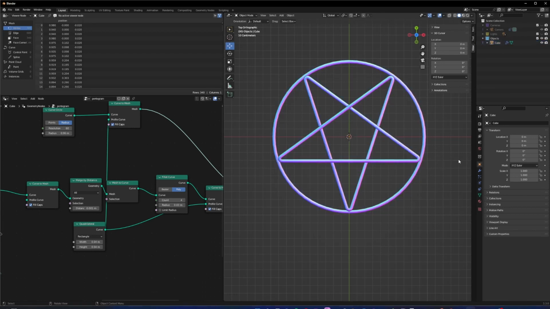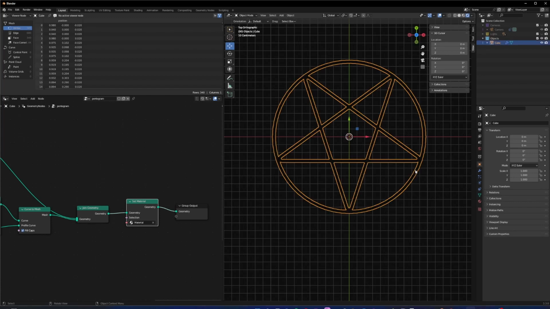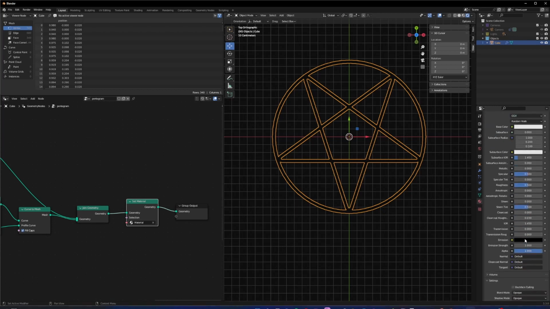And let's go ahead and set the material and make it kind of cool. So I'm gonna add set material. You have one material loaded. So let's look at this in the full view. So right now I can't see it, but let's make it cool. We're gonna add an emission.